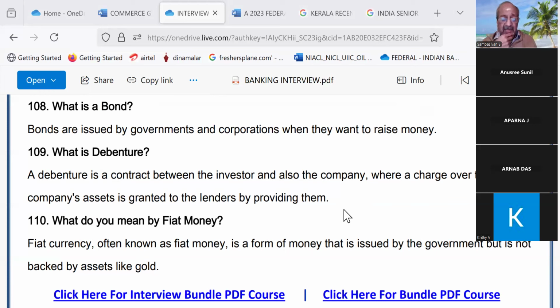In these debentures, they agree to give a certain percentage of interest. Some of these debentures can be convertible debentures. That is, after the period, it will be converted into shares. Some of these can be not convertible. It cannot be converted to shares. Some of them may be secured, that is, with some security being given for that. Some of them can be unsecured also.